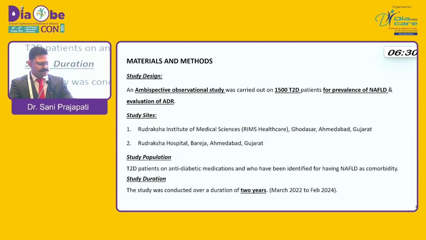So this is, as I said, an ambispective observational study. We enrolled 1,500 type 2 diabetes patients who were on anti-diabetic medications and evaluated them for prevalence of NAFLD, and ADRs were evaluated. Two sites were selected, RIMS Ahmedabad and Rudraksh Bareja. Total study population was 1,500 patients, and the duration was 2 years.